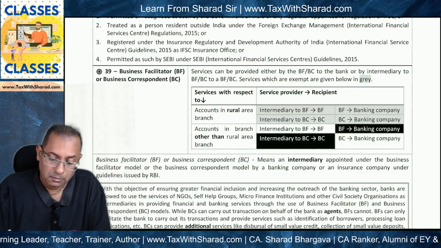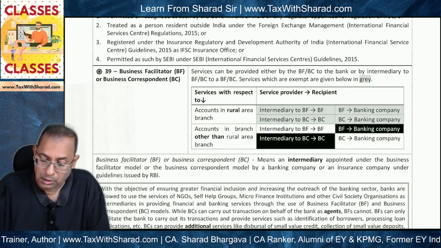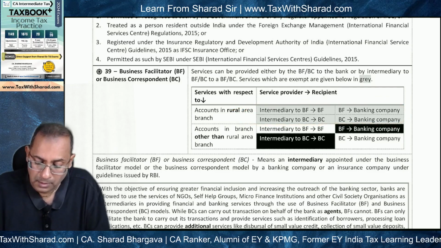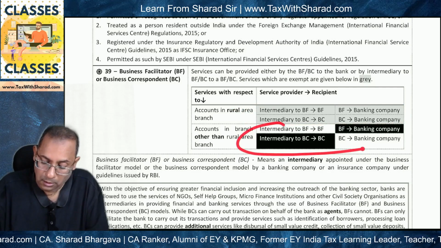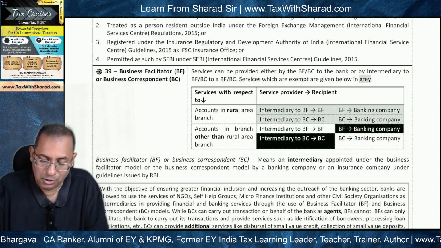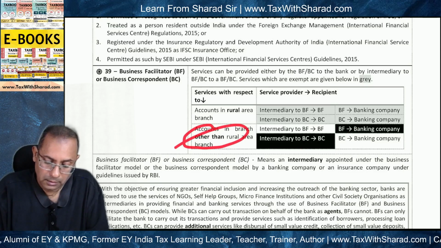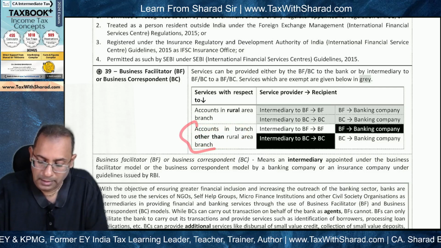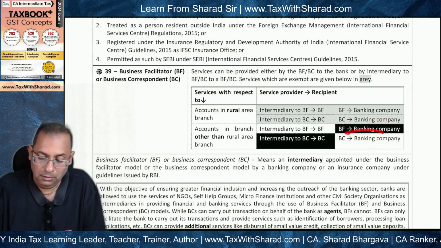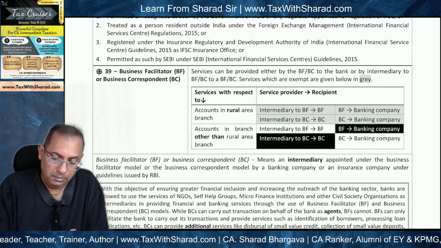And if you look at the exemption provision, services with respect to accounts in branch other than rural area branch is not exempt. Basically, these gray highlighted sections are exempt, and these are not exempt. And out of these, the two that you see in black are chargeable on reverse charge basis. So here the account is in the urban area, so this is not exempt. So services provided by business facilitator to bank is taxable, not exempt, and taxable on reverse charge basis. That means Himadri is not supposed to pay GST, the bank is supposed to pay GST on this.